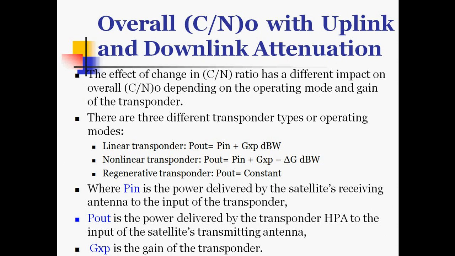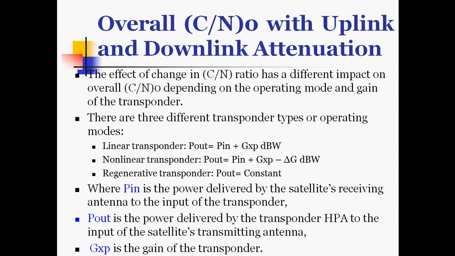Okay. So to find out the overall carrier to noise ratio with uplink and downlink attenuation, the effect of change in uplink C by N ratio has a different impact on overall C by N depending on the operating mode and gain of the transponder.